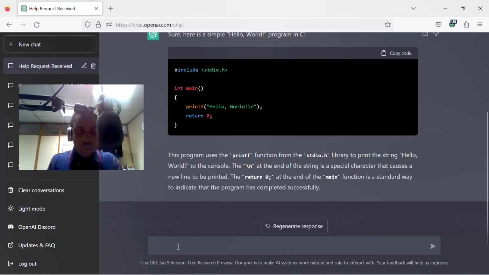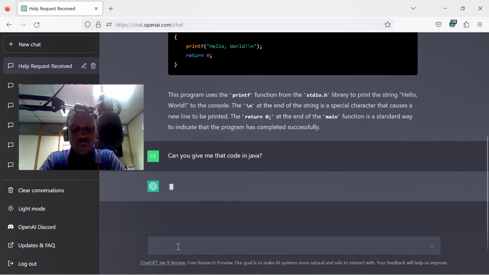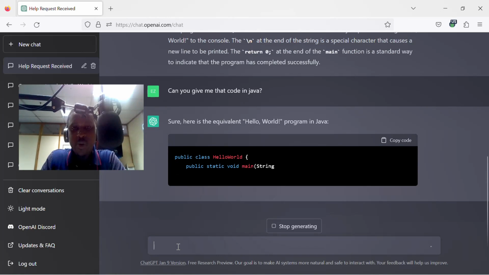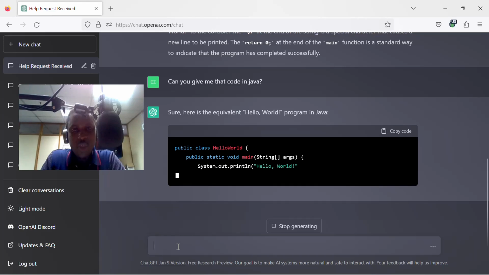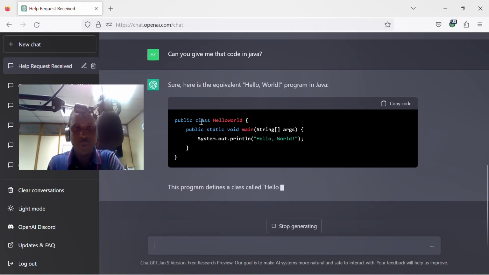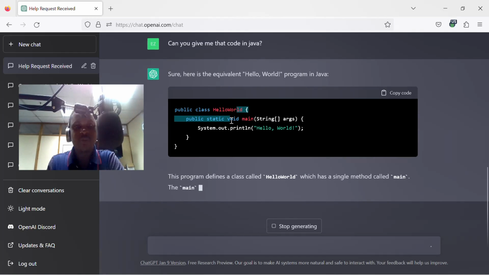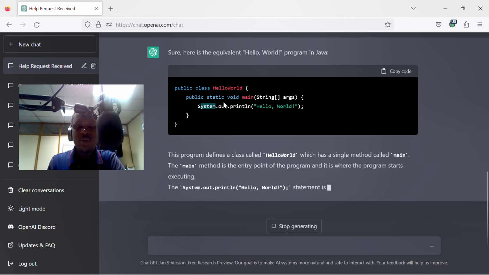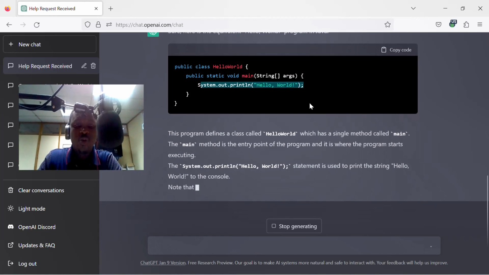So we can actually ask ChatGPT to give us the code in, say, Java. Can you give me that code in Java? Let's see what we are going to get. It says, sure, here's the equivalent hello world program in Java. See, it has created the public class, which is the main class HelloWorld, and created the main method, and it prints out hello world.